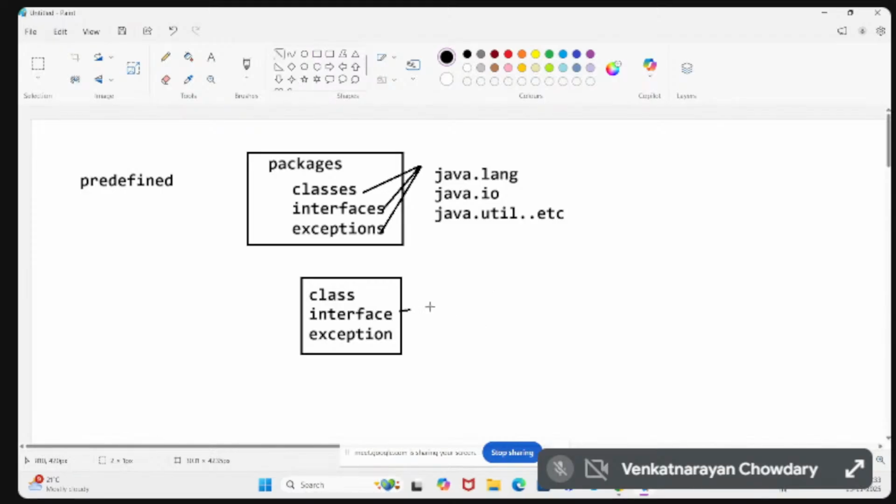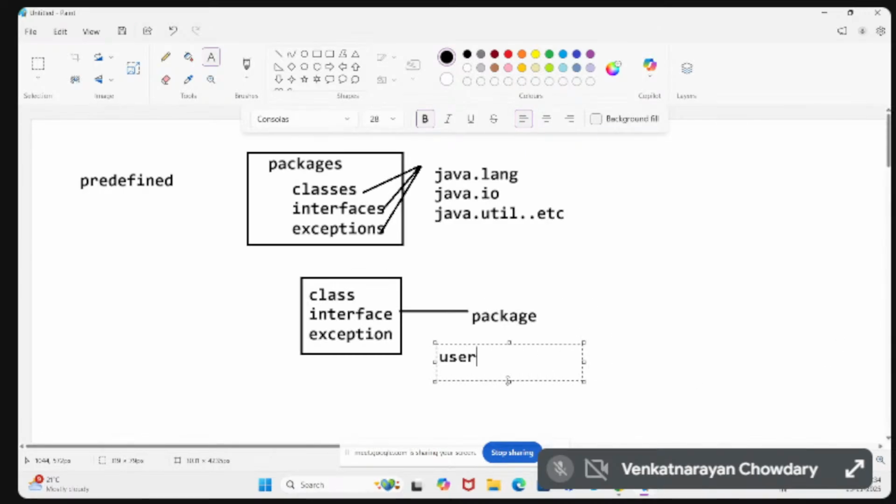This type of our own classes and interfaces can be placed inside our own package. If we define the package and write the classes, interfaces, and exceptions for our own package, those packages are called user defined packages.